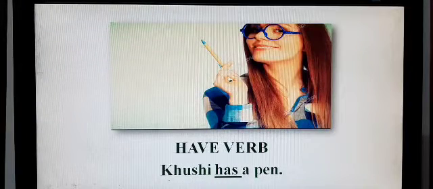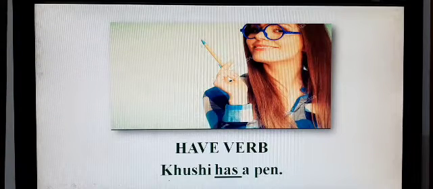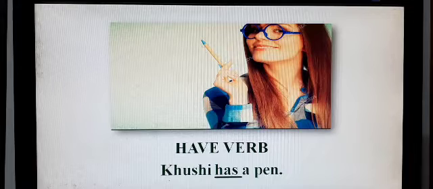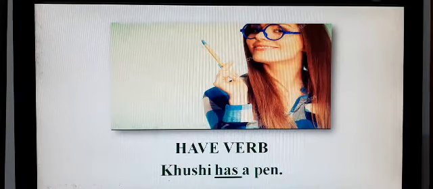If I say Khushi has a pen, this is always showing belonging, means the pen belongs to Khushi. So again, this is an example of possession. Khushi has a pen.